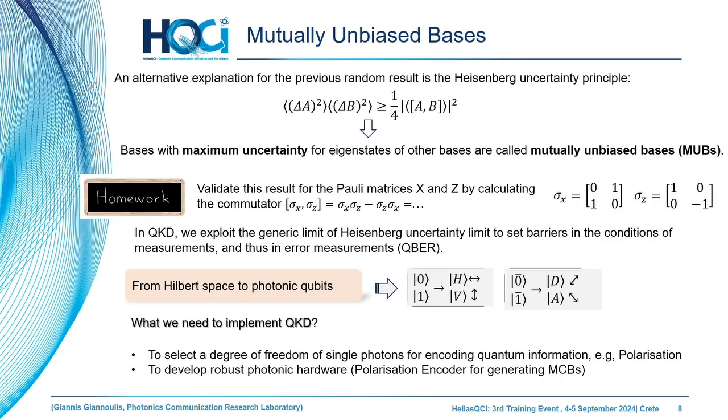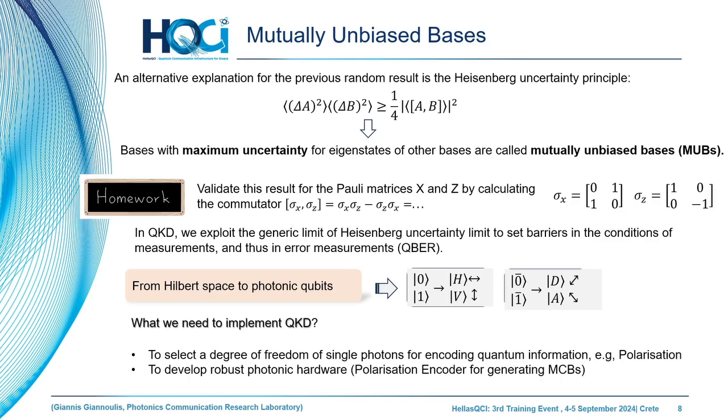So this uncertainty, the well-known non-zero commutator between the two Pauli matrices, is the core part of the mutually unbiased bases. This is the story of the algebra of quantum mechanics.